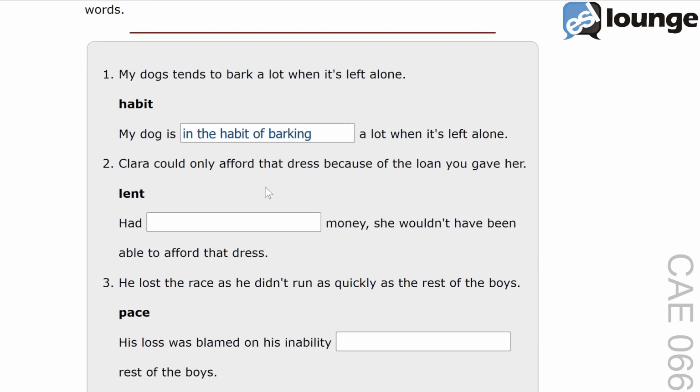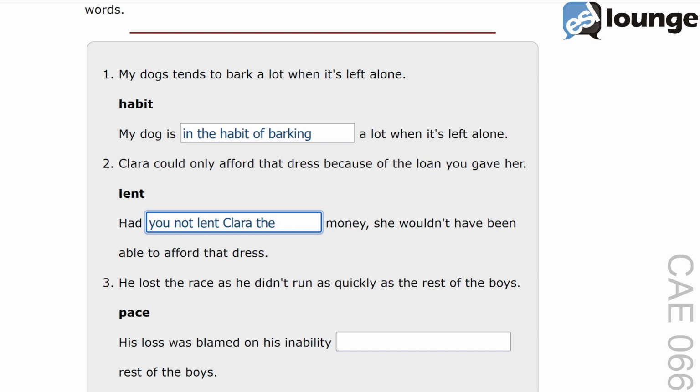The original sentence is, Clara could only afford that dress because of the loan you gave her. The keyword is lent, and the second sentence is, had blank money, she wouldn't have been able to afford that dress. The correct answer is, had you not lent Clara the money, she wouldn't have been able to afford that dress.